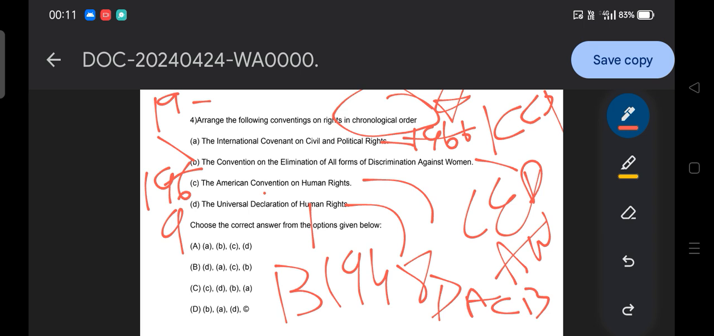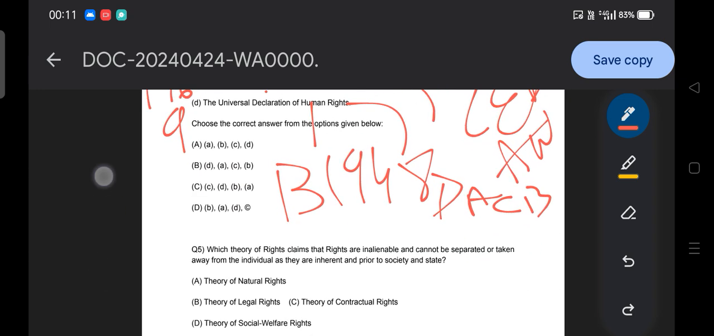So we need to remember the factual information with respect to the evolution of human rights and the different international conventions on human rights, for example civil and political rights, socio-economic rights, the American Convention, the African Convention, the CEDAW, the Child Rights, Disability and Migrant conventions. We will try to cover those as well.